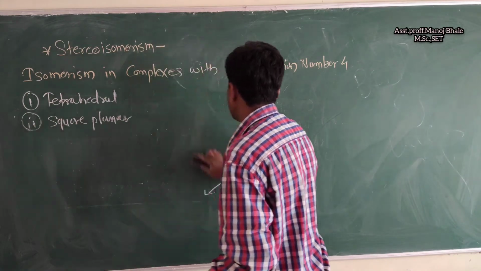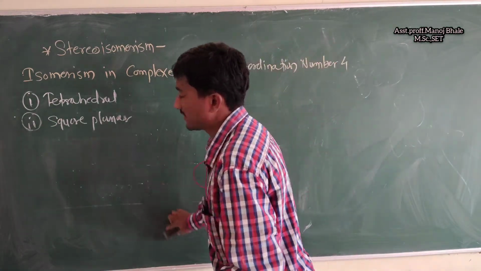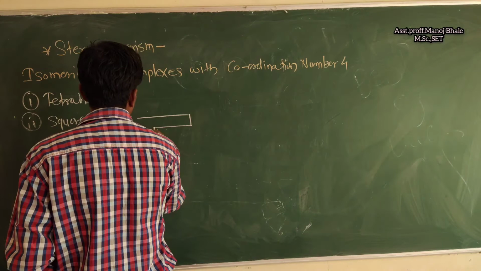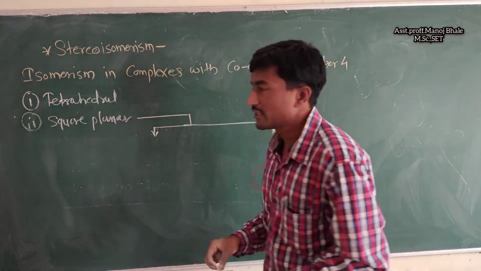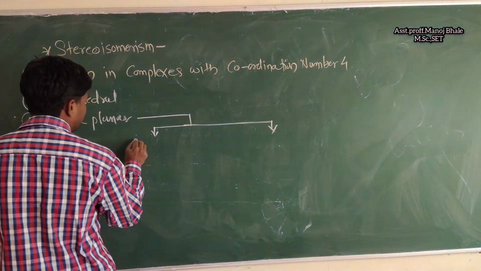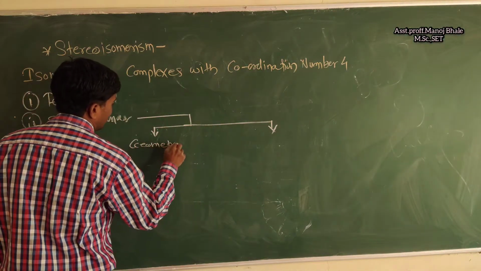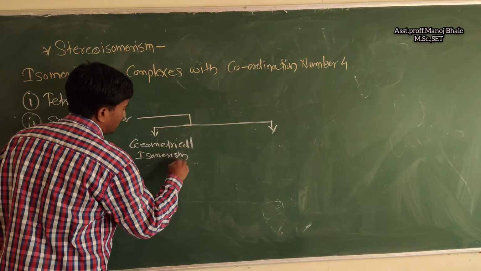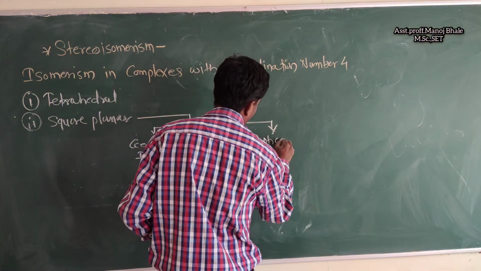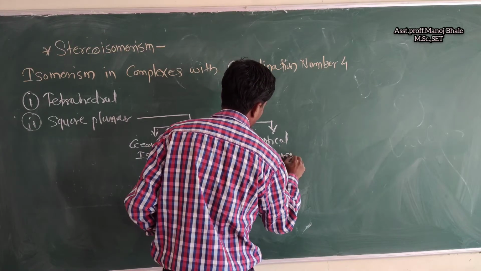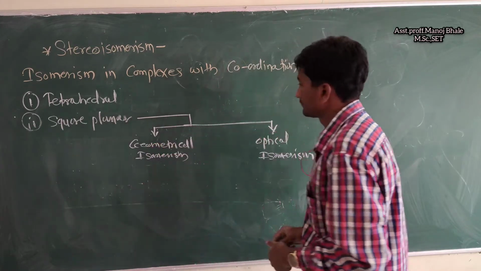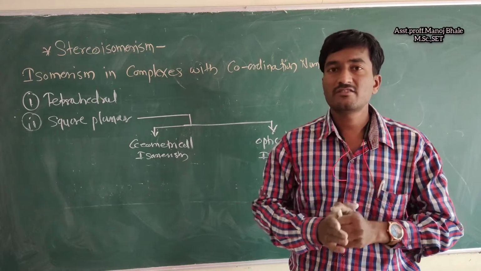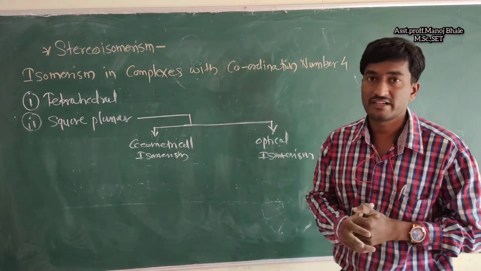Now what about the square planar structure? Ligands are placed at each corner of the square. Let's check geometrical isomerism and optical isomerism in square planar structures. In square planar, there are also 4 ligands present on the central metal, but the structure is different compared to the tetrahedral structure.